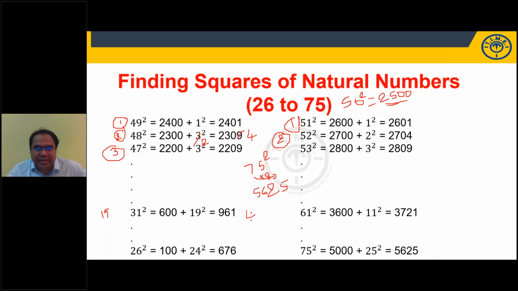If I ask you 45 square, what will be at the end? 5 square, 25 will be there. Increase 4 by 1, it will become 5. So 4 into 5, 20, 25. Any number ending with 5. Okay. I'll ask you one. 85 square. Kanmani saying 20, 25. Right. 85 square. First, 5 square will be 25. 8 increase by 1, 9. 8 into 9, 72. 25.